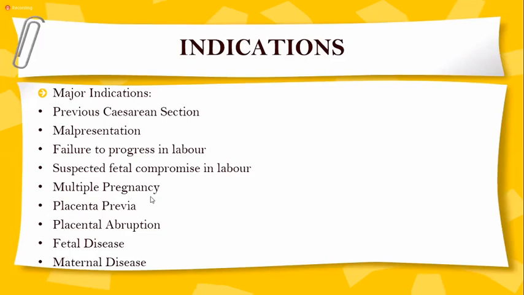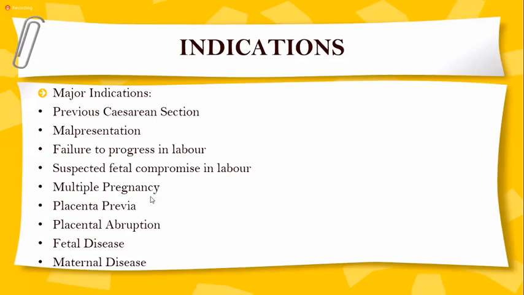Abruption means the placenta is placed normally, but due to some reason it has detached prematurely, or maybe at term the placenta has detached, so that can lead to internal bleeding inside the uterus. It's called placental abruption. Both placenta previa and abruption are causes of antepartum hemorrhage. So that is an indication for delivery.